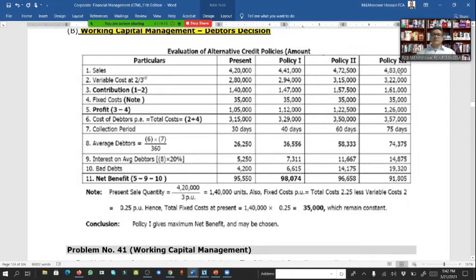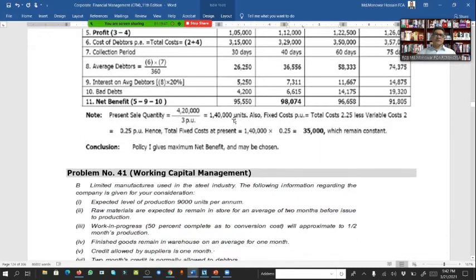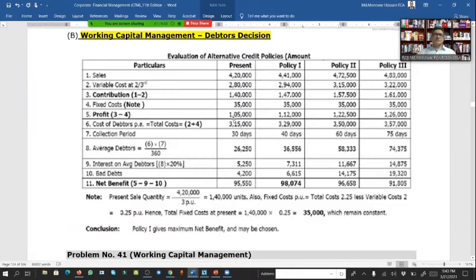So now, which plan should be adopted? As per the policy, we are seeing here that the present is 95, but policy 1 is showing 98,074. It is the highest net profit among all 4 plans. So policy 1 gives maximum net benefit, and that may be chosen or adopted by the company. So it's the calculation, and that type of math sometimes comes also.